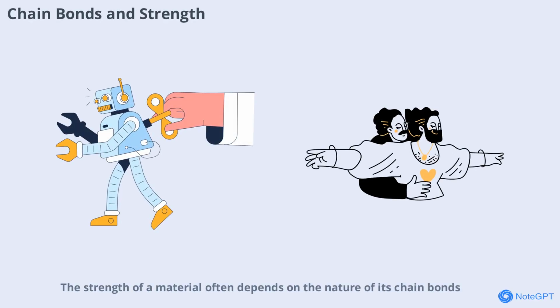Strength of a material often depends on the nature of its chain bonds. Strong covalent bonds in polymers like Kevlar give them exceptional strength and durability. By manipulating chain bonds, scientists can create materials for demanding applications, from bulletproof vests to aerospace components.